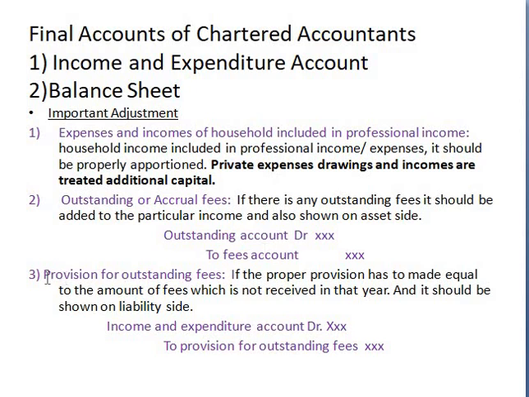So next, most important, is the provision for outstanding fees. Dear students, as you already know, provision means that we have to be ready beforehand. The provision is precosted, forecasted. Then for outstanding fees, whatever fees are receivable, we make certain provisions on them. How do we do that? The proper provision has to be made equal to the amount of fees which is not received in that year, and it should be shown on the liability side.